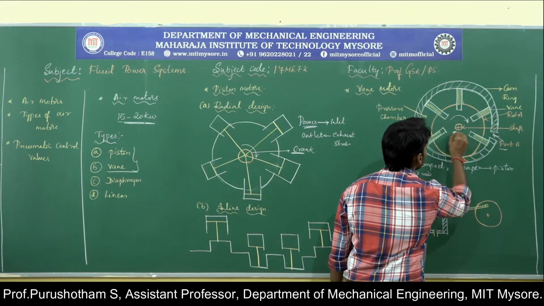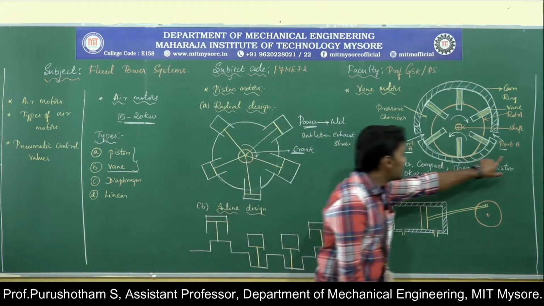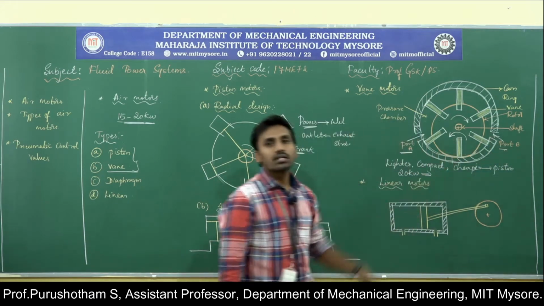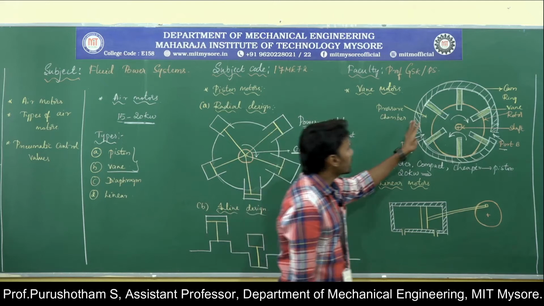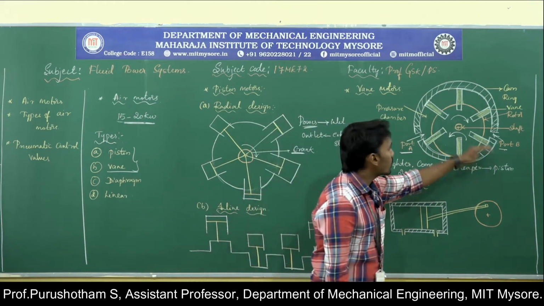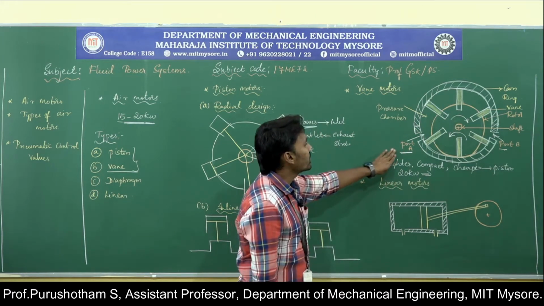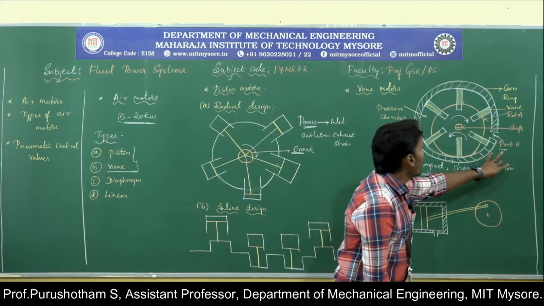So in this way, you can get both clockwise and counterclockwise rotation by supplying the pneumatic energy through port A and port B.